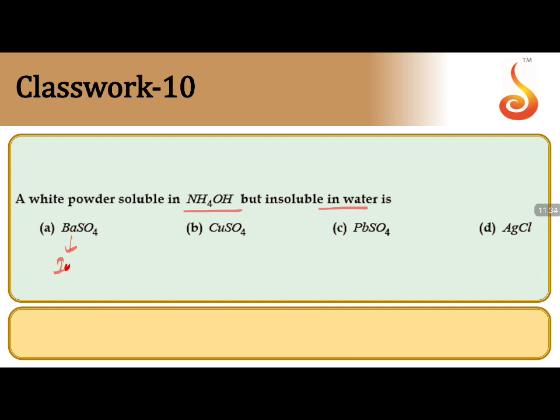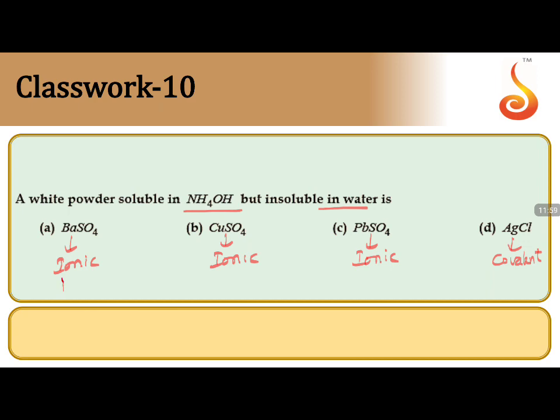PbSO4 is an ionic compound. Let us first understand this. CuSO4 is an ionic compound. PbSO4 is an ionic compound. AgCl is a covalent compound. Now, among the compounds, which is least soluble in water? Covalent compounds are less soluble in water than ionic compounds.